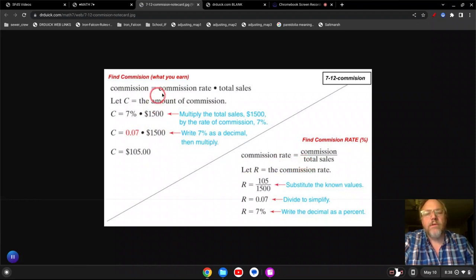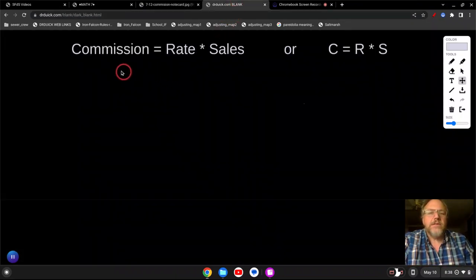But one thing we have to note: anytime you have a rate, it's going to say a percent because the whole chapter is about percentages, but you have to make it a decimal. So that's what I'm saying. If you learn this thing, you just do it right. It's the same thing over and over. So this is our situation. Commission is equal to rate times sales, or C equals RS, right?